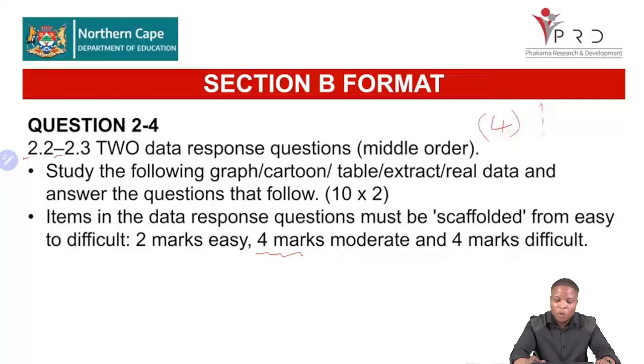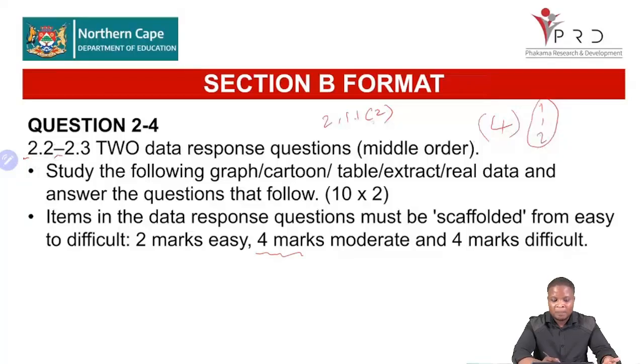So from the data response questions, you are given actually 4 marks for free. The first one, 1 and 2. So you are having 2 data response questions per question. That is easy, 4 marks. And then if you look at the 2.1.1 as well, it is your easy 2 marks. Right, so this times 2, it is 8, plus this one is 10 marks out of the 40.